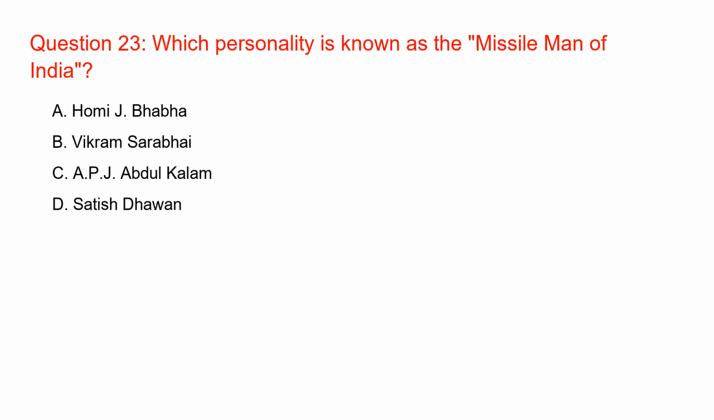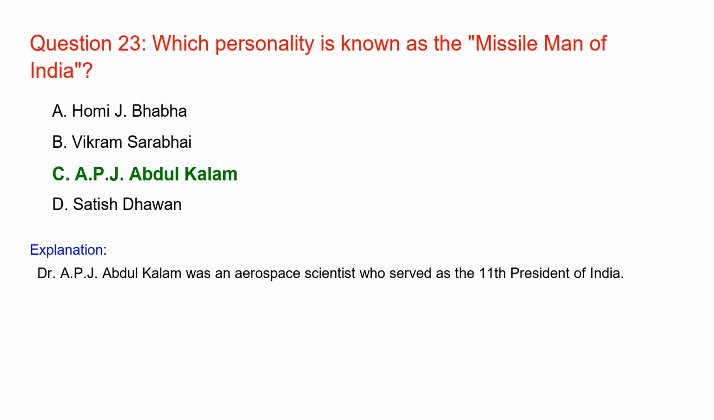Which personality is known as the Missile Man of India? APJ Abdul Kalam. Dr. APJ Abdul Kalam was an aerospace scientist who served as the 11th President of India.